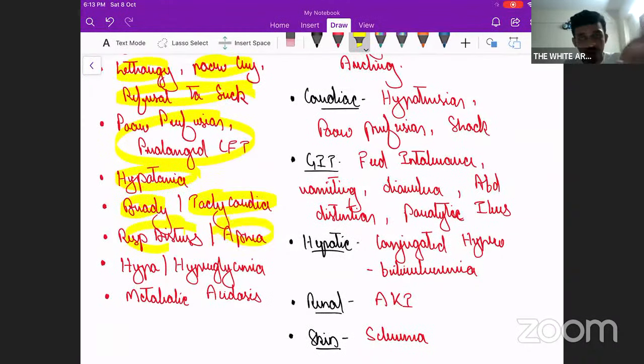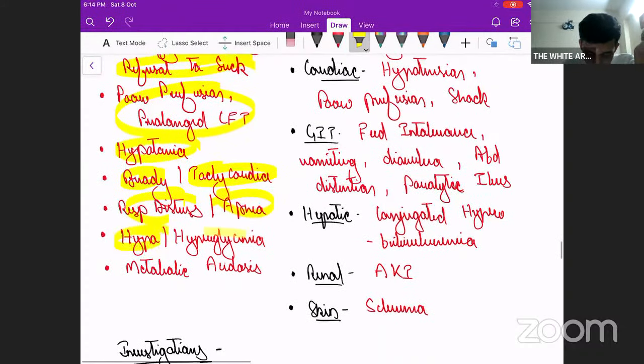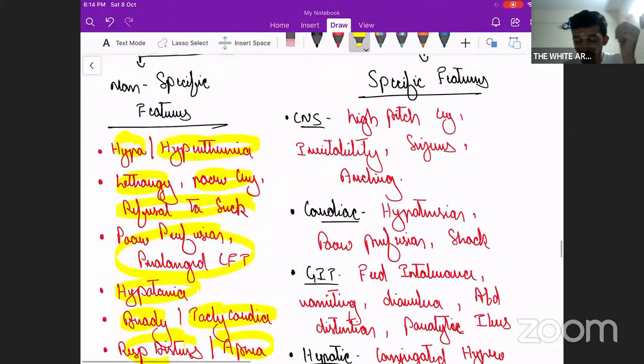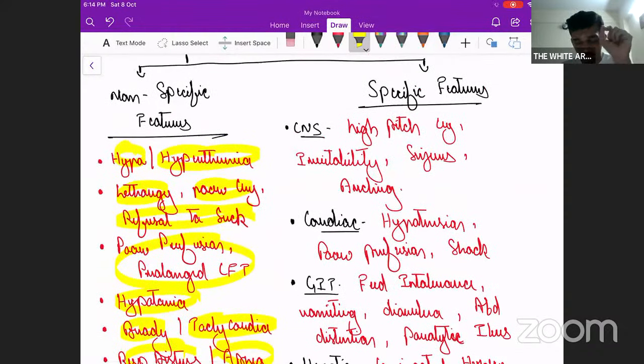Respiratory distress or apnea. Respiratory distress can be because of pneumonia, and then there can be CNS suppression that can cause apnea, okay. Hyperglycemia or hypoglycemia is possible, and metabolic acidosis. Fine. Now, what are the specific features coming to each specific system? CNS, there can be irritability. Meningitis can cause irritability, seizures, high pitched cry, okay, arching of the back, all these things because of meningeal irritation.